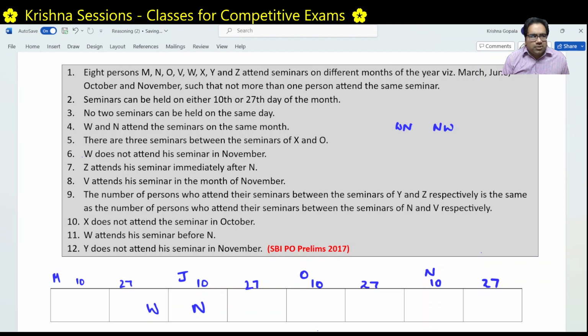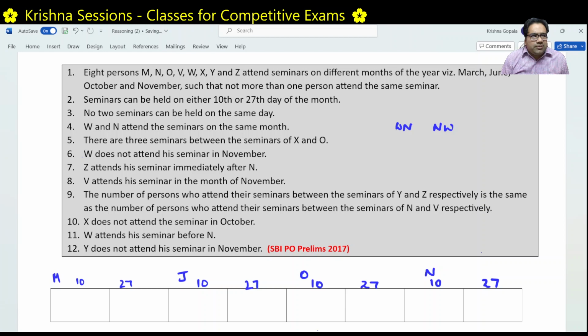Similarly, this is not possible, and similarly NW like this is also not possible. But W and N are together. We don't know where, and we don't know which one is first.